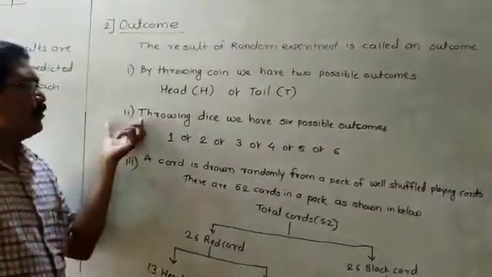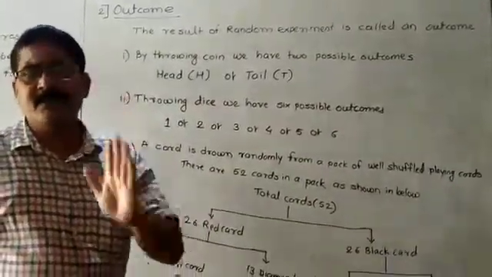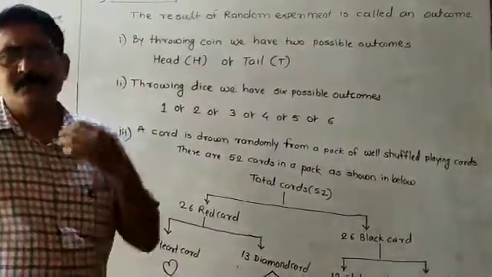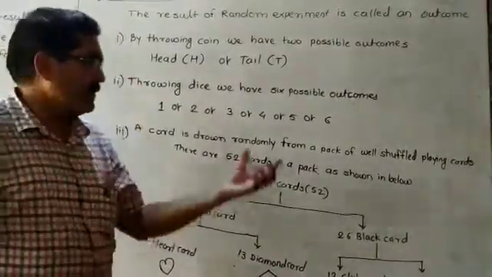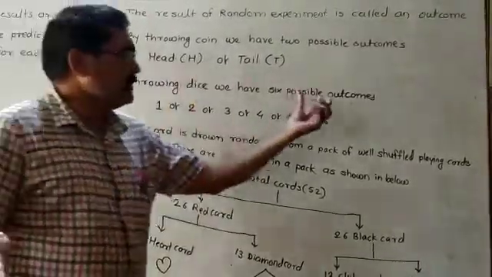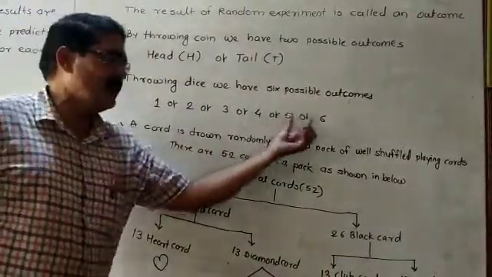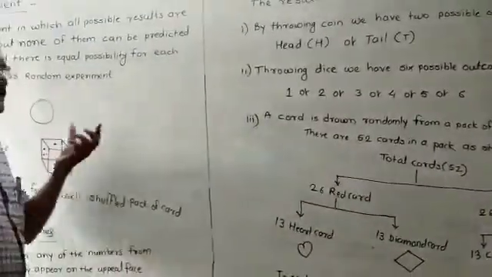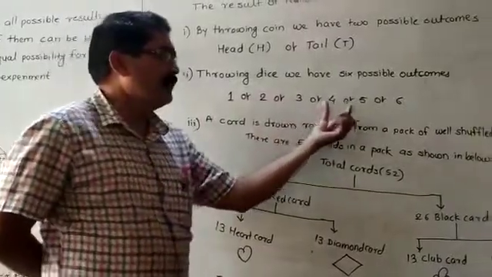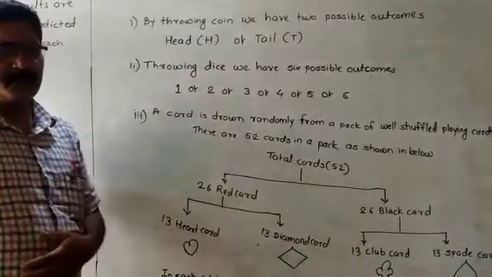Second example, throwing the die, we have 6 possibilities. Throwing the die is the random experiment, and whatever results come, the results of the random experiment are called the outcomes. So there are 6 possibilities, 6 outcomes. Which are the outcomes? 1 or 2 or 3 or 4 or 5 or 6. Either 1 will come on the face, 2 will come, 3 will come, 4 will come, 5 will come, or 6 will come. These are the outcomes of the random experiment.